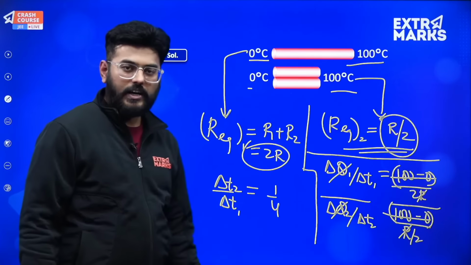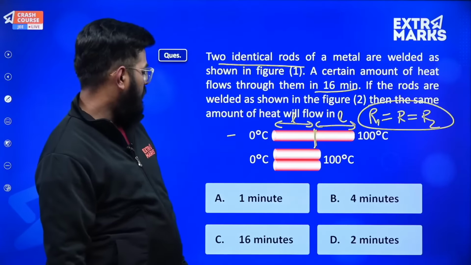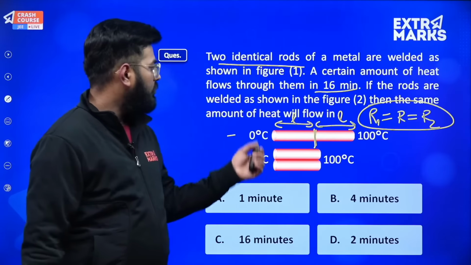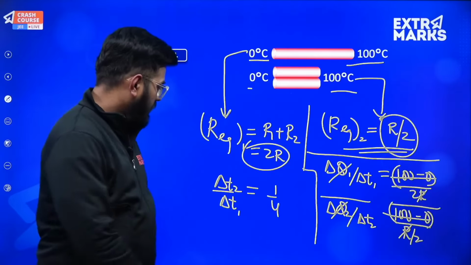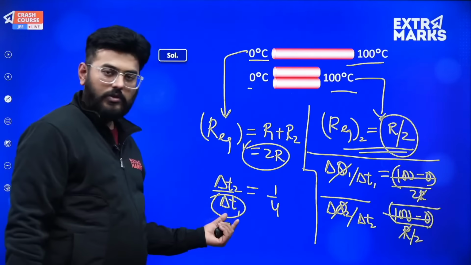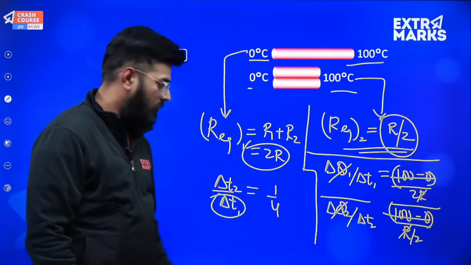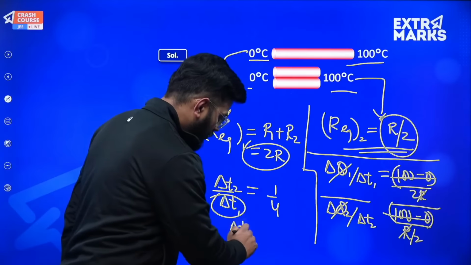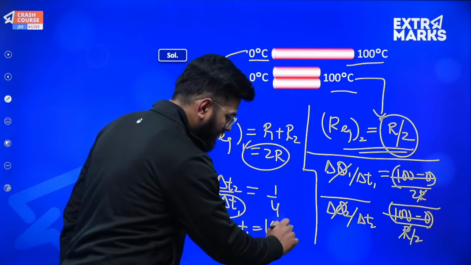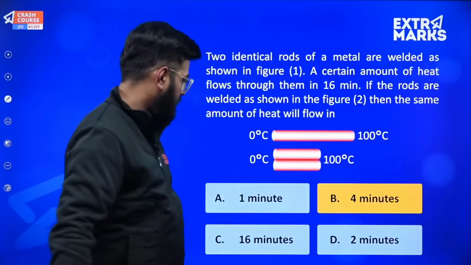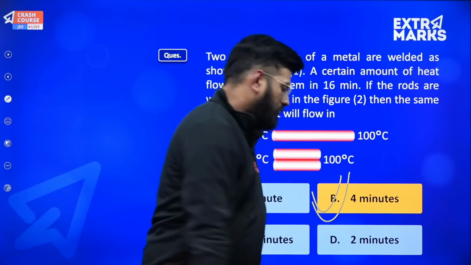Now what is the value of delta T1? It is given to us, right? The certain amount of heat flows through them in 16 minutes. So we know this time, it is equal to 16 minutes. So 16 will go over there, 16 by 4 is how much? So delta T2 will be equal to 16 by 4, and that is 4 minutes. So is it the right answer? And yes, it is.